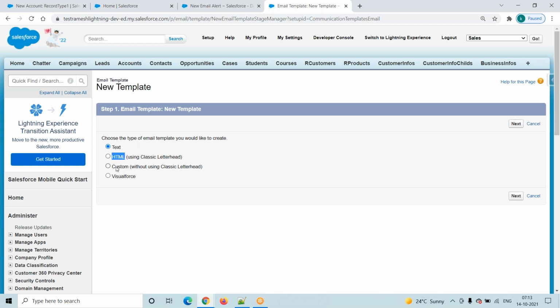Custom means complete customization. We will write some program for images and everything. That Visualforce Pages, or that program, we will get from here. Forget about this one for now, we'll discuss it. Visualforce Pages also relate to programming. We'll discuss that later. First we will go with the text. Click on the next button.